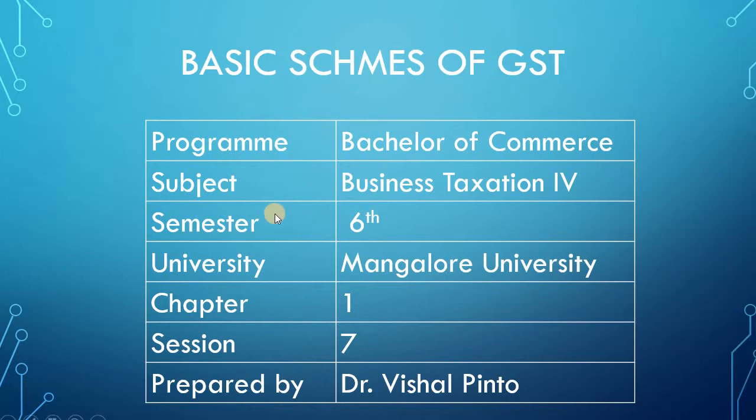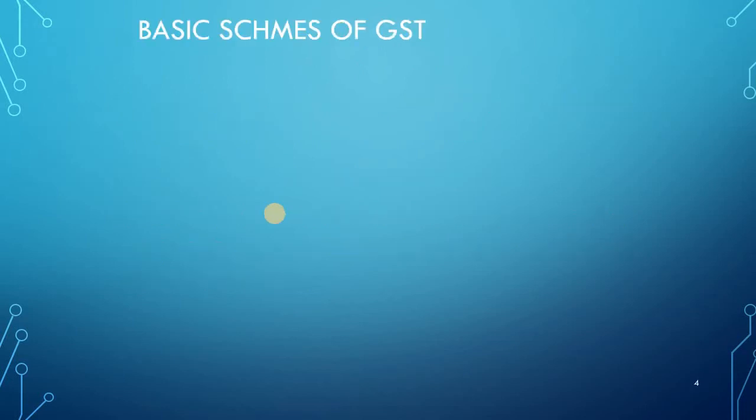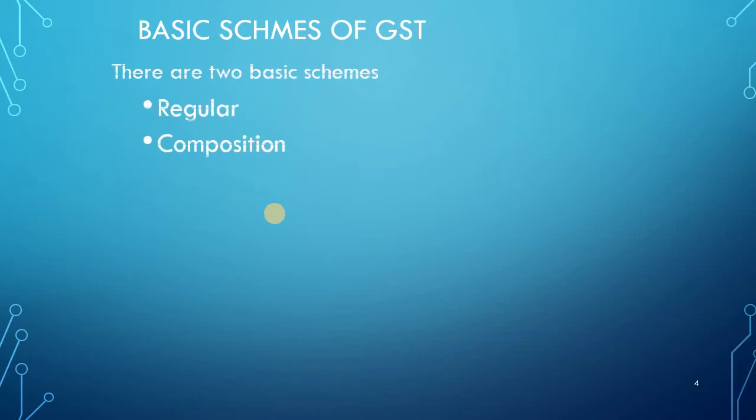In this session we are going to discuss the basic schemes of GST. My presentation will contain two schemes, that is the regular scheme and the composition scheme. So let us discuss the various schemes of GST. Basically there are two schemes of GST, one is the regular scheme, another one is the composition scheme. Let us discuss the regular scheme in detail, one by one.